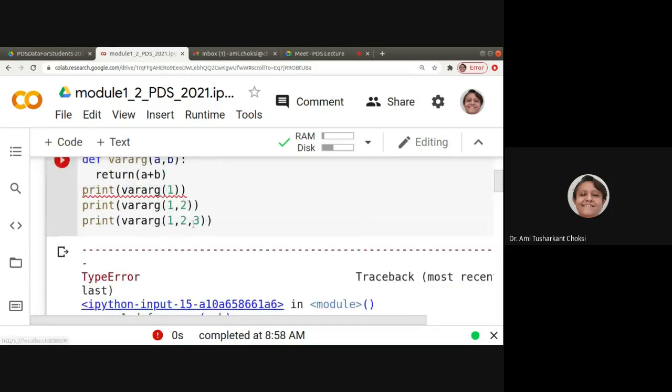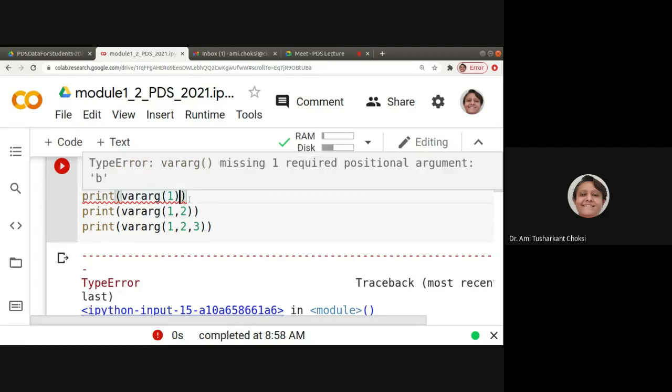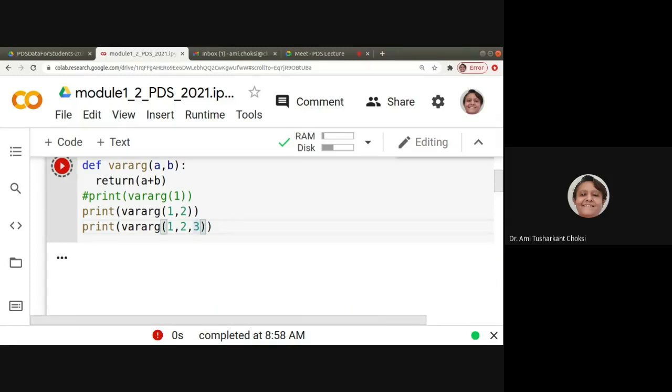A and b, 2 are there. So only 1 is provided, the second is not there, right? So here it's not possible if we are giving fewer arguments. Okay, so let us check if we are giving more arguments. For this, it will run fine because 1 and 2, the required 2 arguments, are there. But for this, let's check it out. With fewer parameters, it should give an error. For more parameters, should it give an error? Let us check it out, okay?